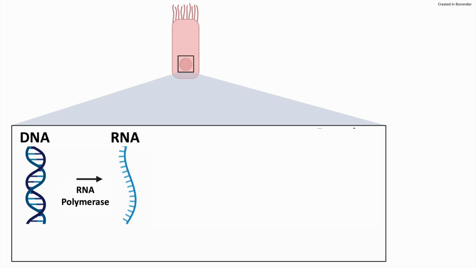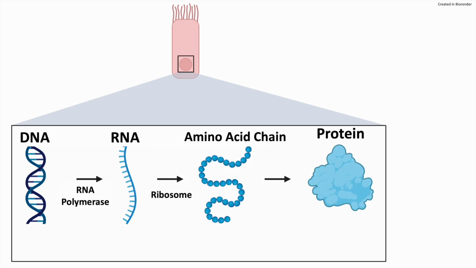A protein called RNA polymerase reads the important portion of the DNA required for a particular cell and transcribes it into RNA. These cell-type specific RNA codes are read by another protein called a ribosome that converts the RNA into protein. Proteins are long strings of amino acids that fold in on themselves and can perform all the basic functions that keep a cell alive and allow it to do its job.